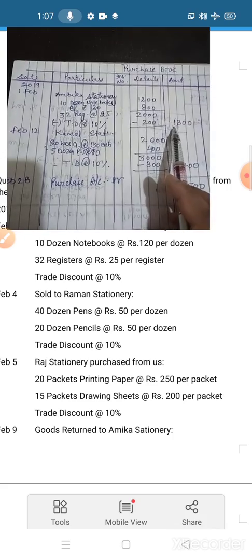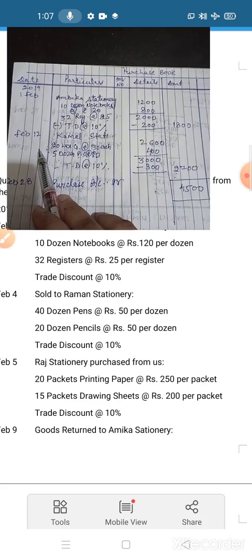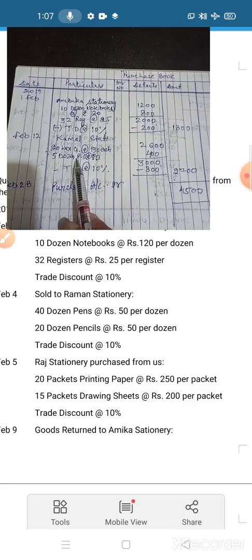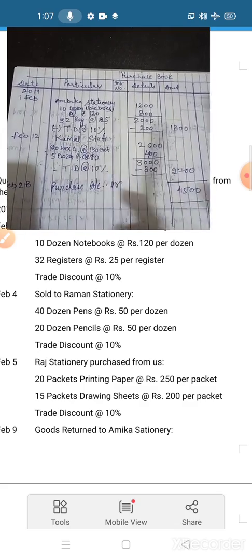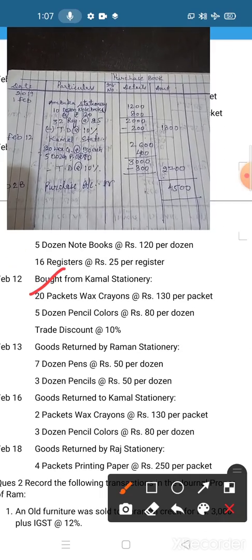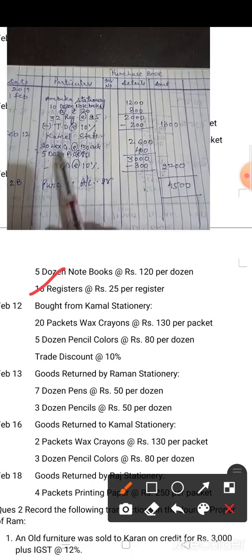Okay. The next one is Feb 12. There are only 2 transactions of the purchase book, so you have to enter only 2 transactions. Kamal Stationery, the transaction is bought from Kamal Stationery on Feb 12.